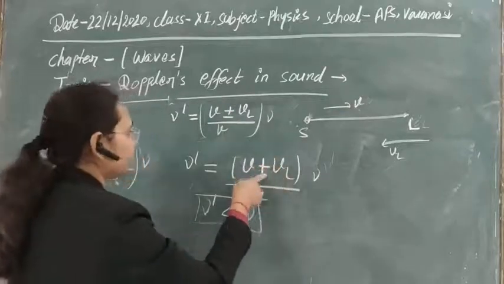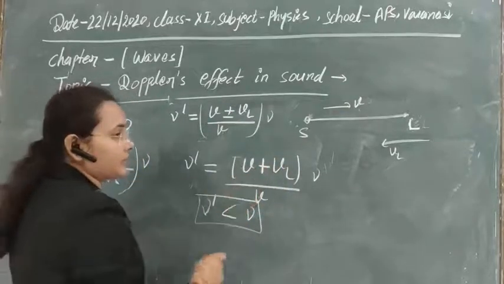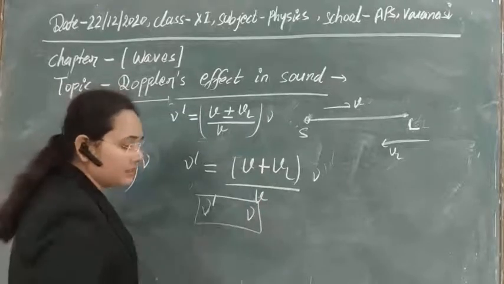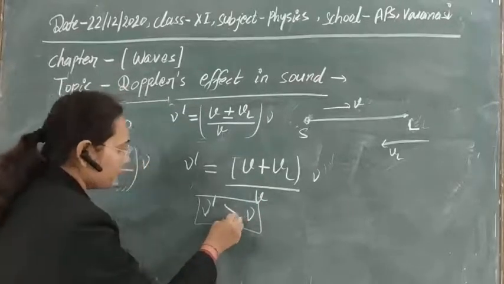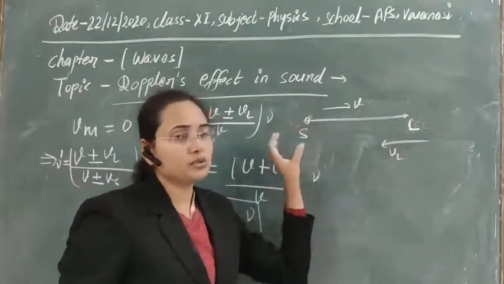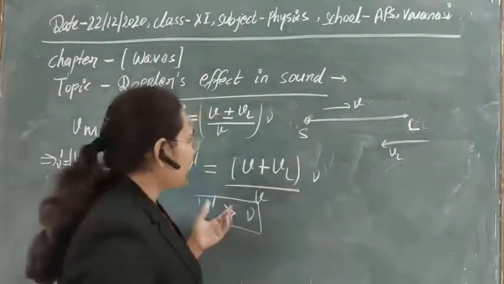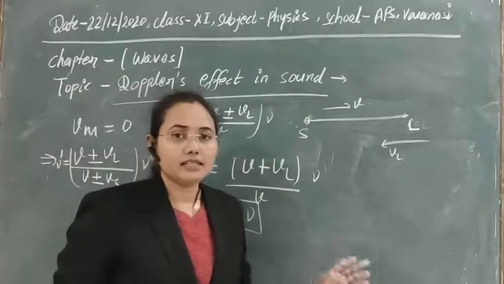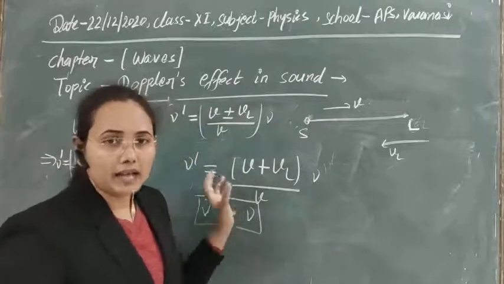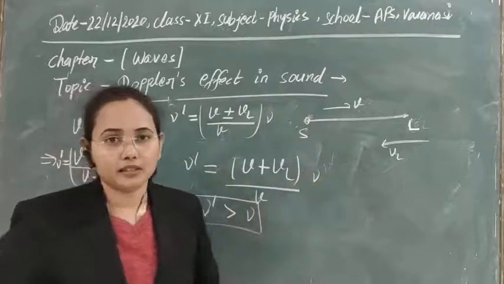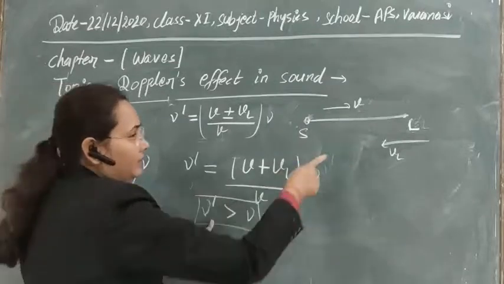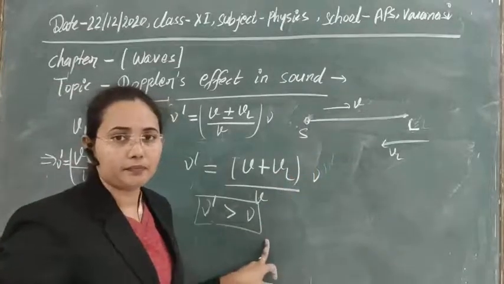Due to the addition, this term is now greater than this term, so definitely nu dash is greater than nu. Whenever the listener approaches the source, the apparent frequency heard by the listener will be greater than the actual frequency produced by the source. So a greater frequency sound will be heard by the listener here.